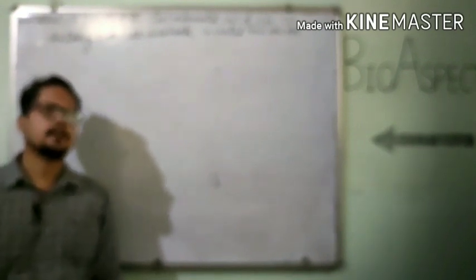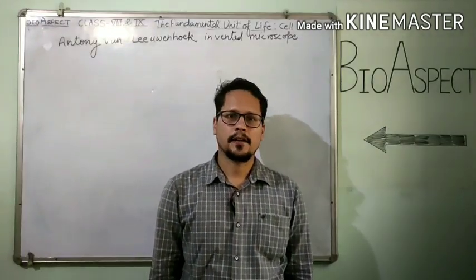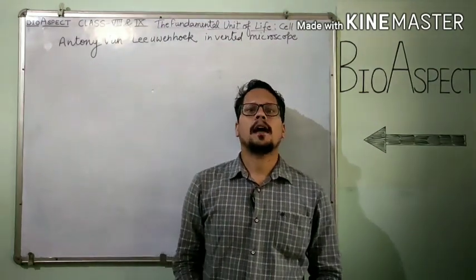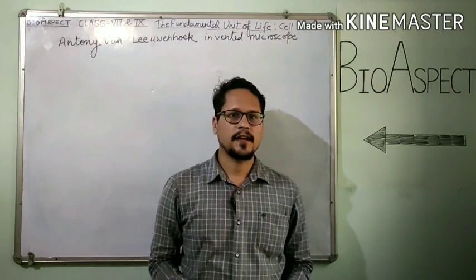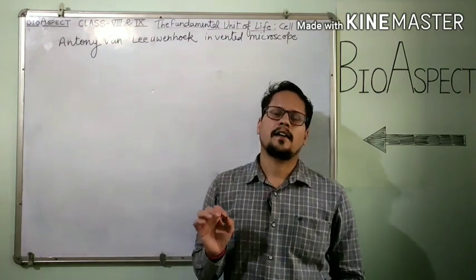Anthony von Leeuwenhoek was the scientist who invented the microscope for the first time. He observed living cells like red blood cells, bacteria, protozoa, spermatozoa, etc. with the help of his simple microscope that was constructed only with a biconvex lens.